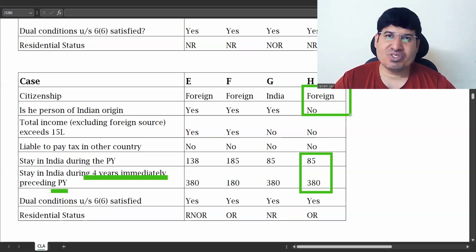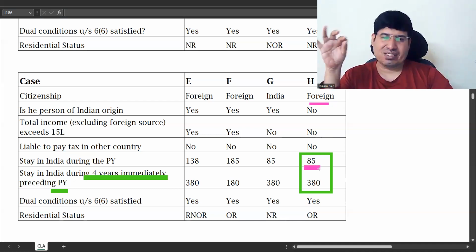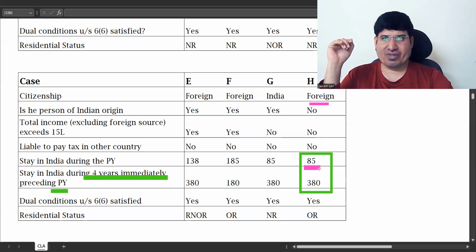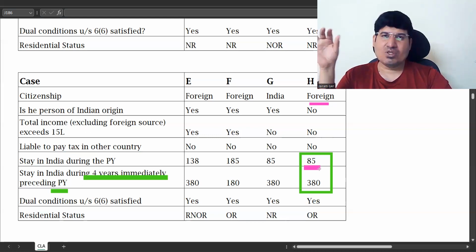So now the assumption which I was telling you about. The assumption which they have followed here is that he is a foreign citizen, and in India he was there for only 85 days. So you can fairly assume that he was on a visit to India. If there is a foreign citizen and you come to know he was in India only for 40, 50 days, what can you assume?